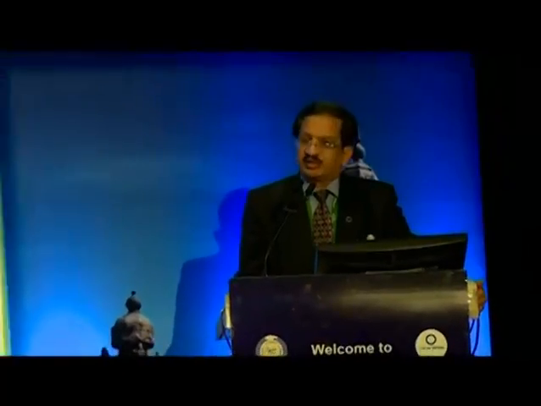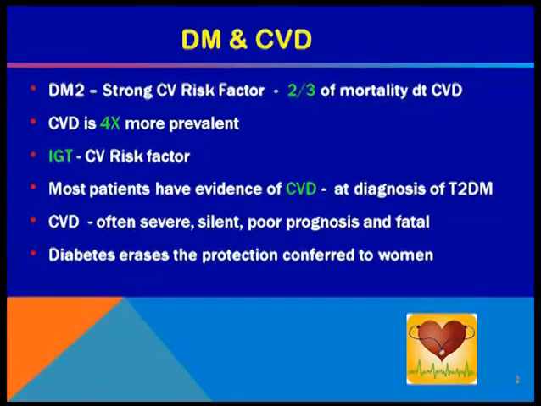Now, we are all well aware diabetes is a very strong cardiovascular risk factor, and almost 2/3 of diabetic patients die of cardiovascular mortality. And cardiovascular disease is 4 times more common in diabetics as compared to non-diabetics. Even before the diagnosis of diabetes, impaired glucose tolerance is a very strong cardiovascular risk factor. Most of the patients have evidence of CVD at the time of diagnosis of diabetes, and CVD in diabetic patients is severe, silent, has a poor prognosis and very high mortality.